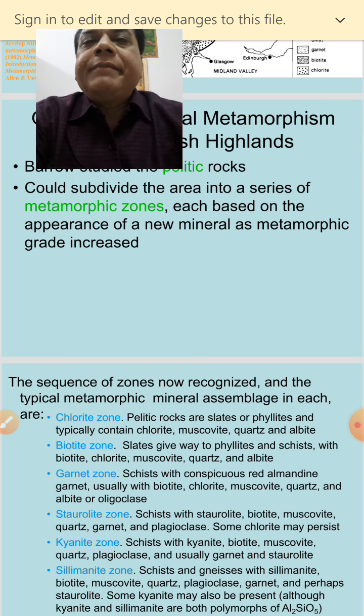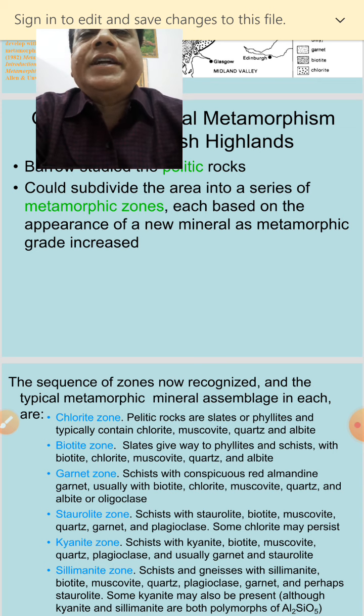Then next is impact metamorphism. It is a type of metamorphism of local extent caused by the passage of a shock wave due to the impact of a planetary body on a planetary surface. It includes melting and vaporization of the target rock. It is due to the impact of, you can say, meteorites, or the passage of a shock wave due to the impact of a planetary body.